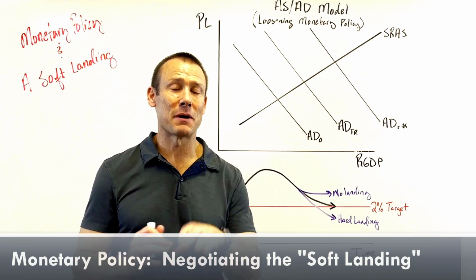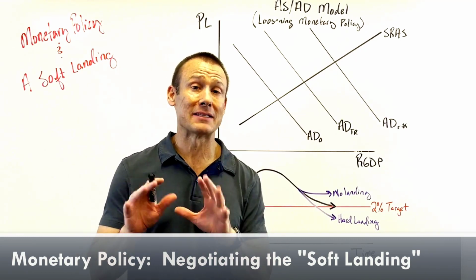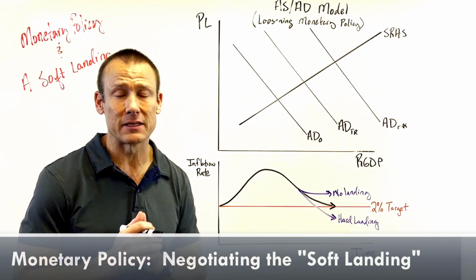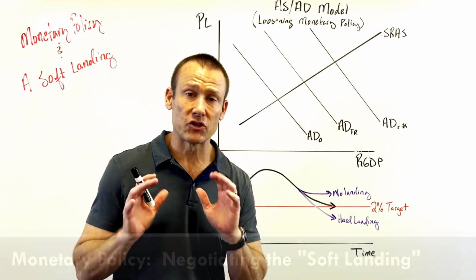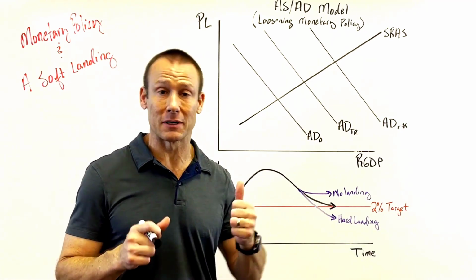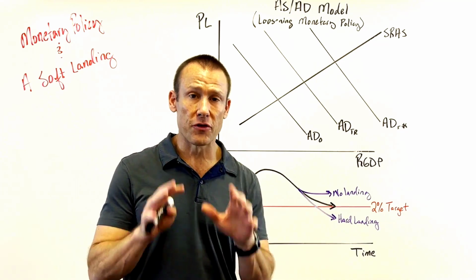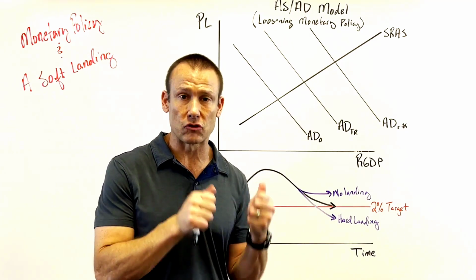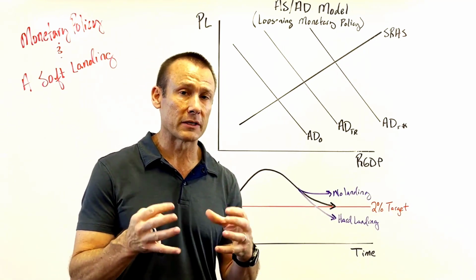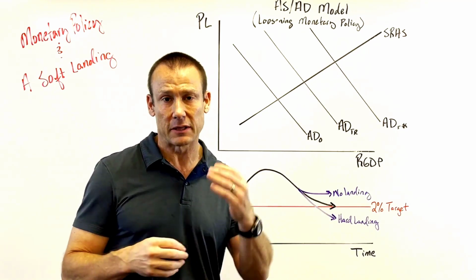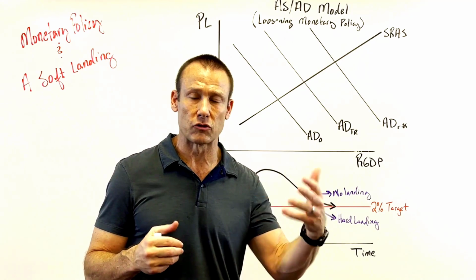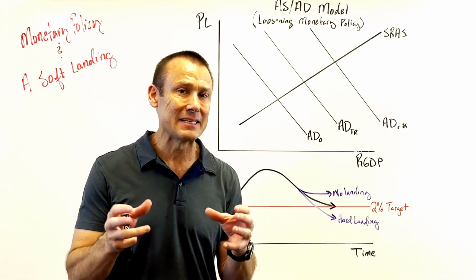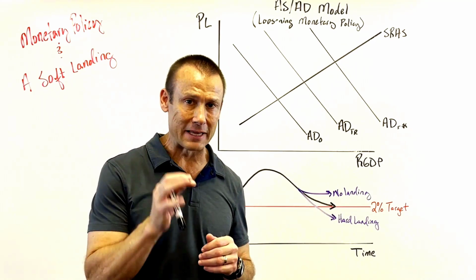Hey guys, in this video we're talking about monetary policy and the ASAD model, teaching monetary policy through that ASAD model. And here at Econ Busters, we're trying to shift the paradigm on how we teach monetary policy with this model. Now this is our third video in this series, and in this one we're going back to talking about contractionary monetary policy, or what we like to call restrictive monetary policy. That's what the financial news usually calls it, restrictive policy, and the idea of the soft landing, okay?